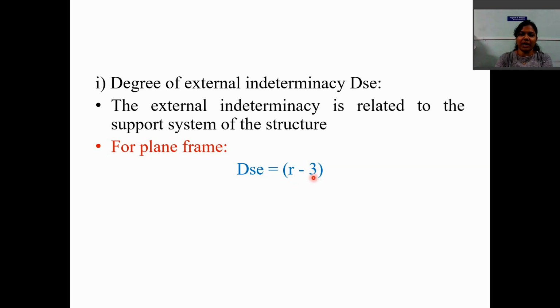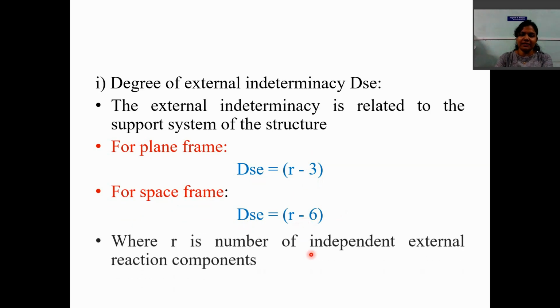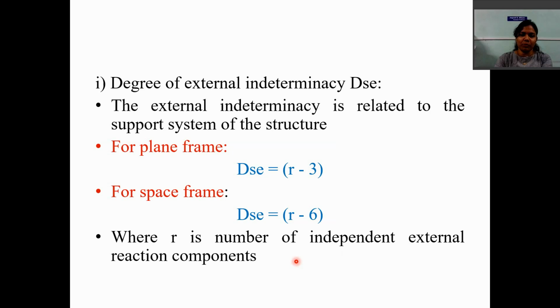So we have 3 equations, the summation of x, summation of y and summation of moment. So DSE is equal to R minus 3. And for a space frame, similarly we can write DSE is equal to R minus 6, because we have 6 equations for a space frame, where R is the number of independent external reaction components.